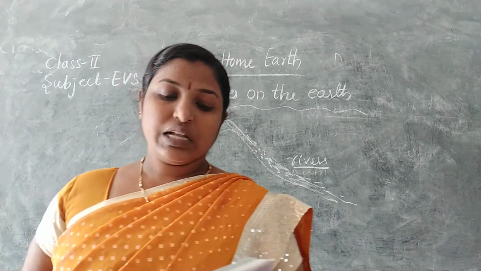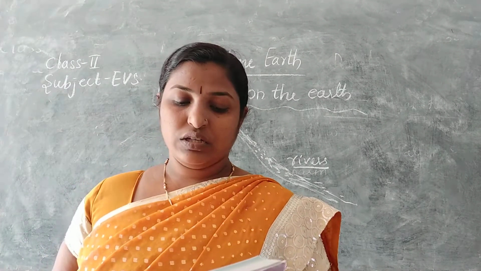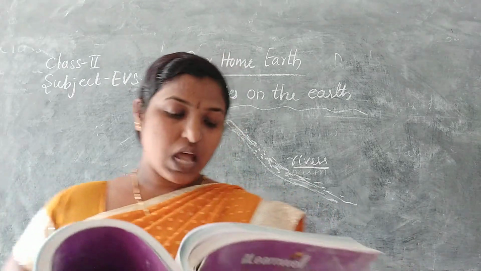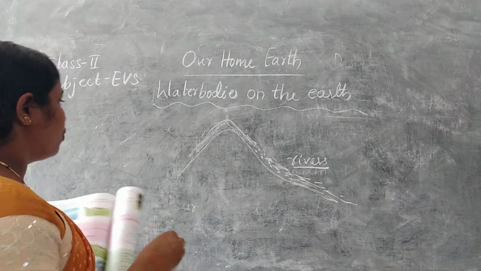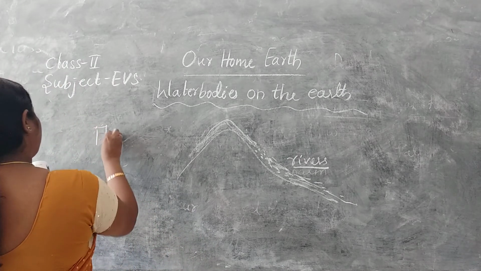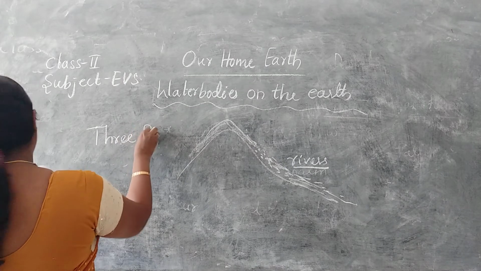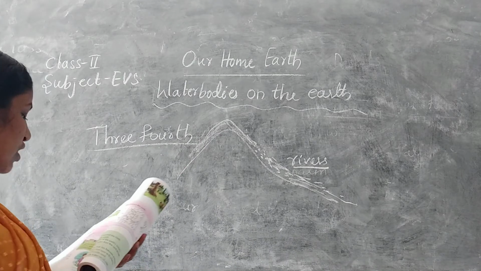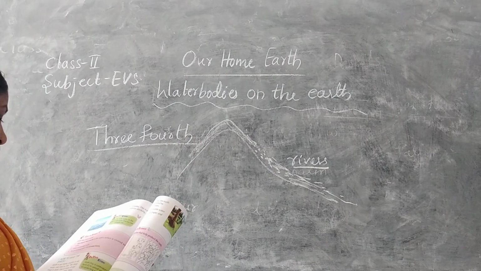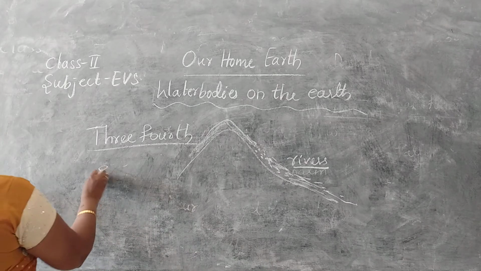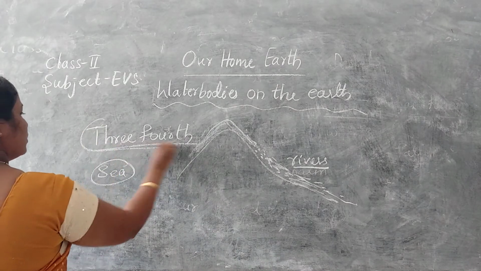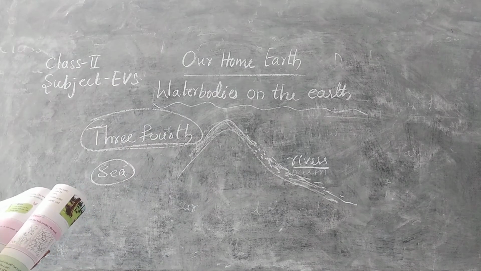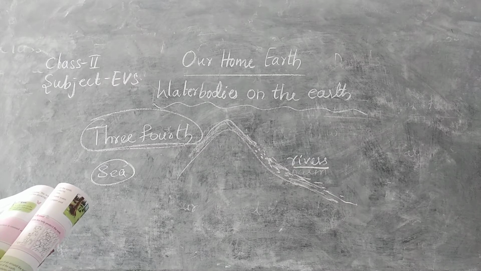Time to answer. Circle the correct word. 1/4 or 3/4 of the earth's surface is covered with water. The answer is, you should circle 3/4. Three fourths of the earth's surface is covered with water. Water of river or sea is salty. The answer is sea, you have to circle. We get drinking water from dash, oceans or rivers. We get drinking water from rivers.